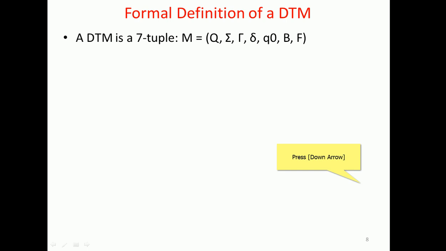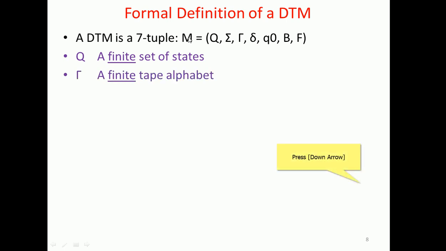So Q naught is the initial state, and B is the tape symbol, since every cell is occupied by either a character or a blank. The blank is one important aspect that is placed over the tape. F is the final state, that is the accepting state, or we can say the halting state. That plays a role while designing the Turing machine. Q is a finite set of states.